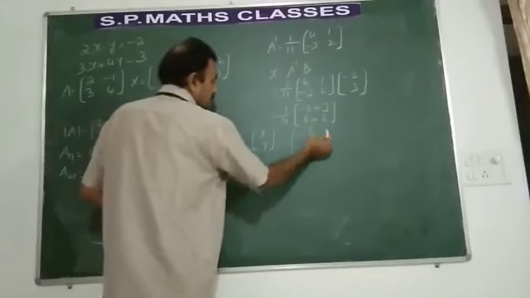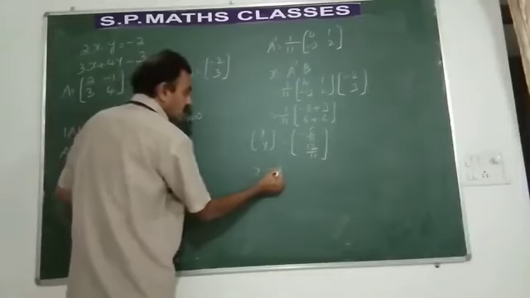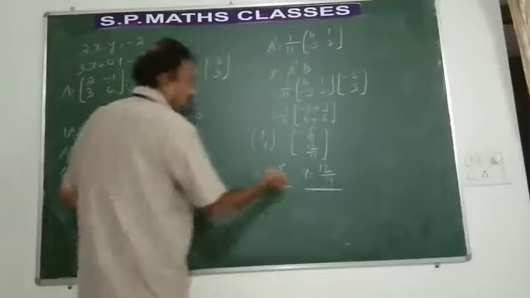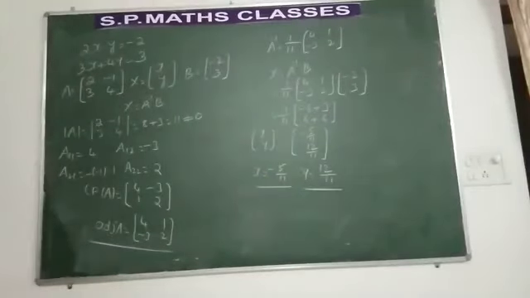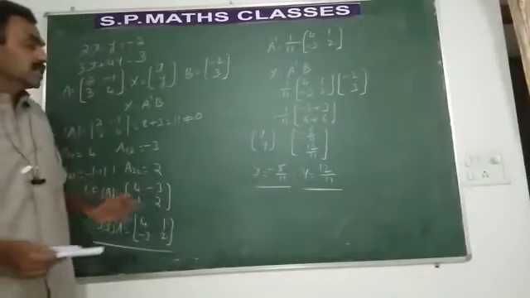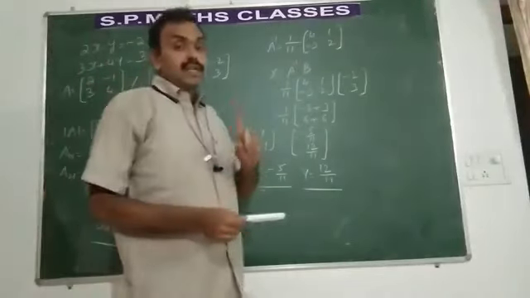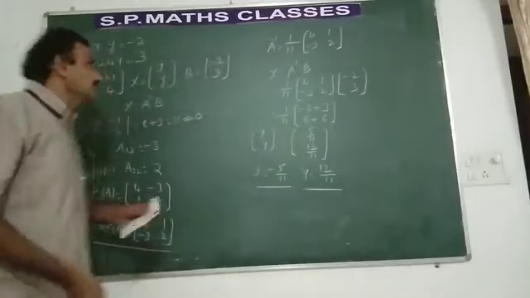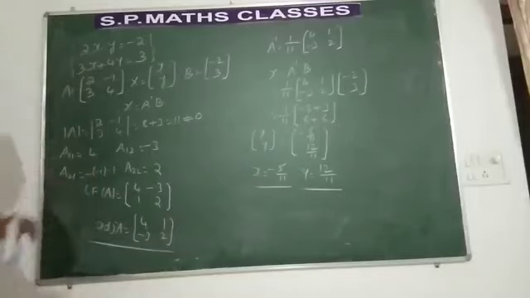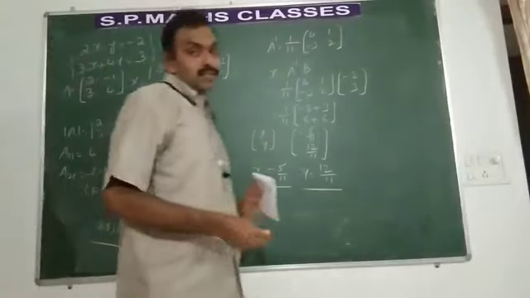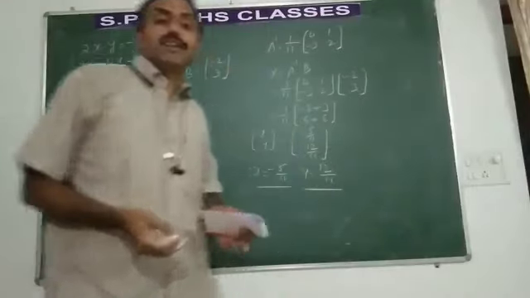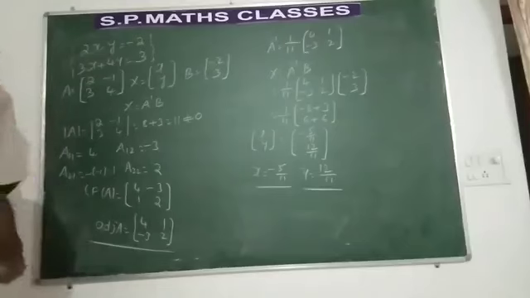This is 12 by 11. What is the value of x? Minus 5 by 11. y is equal to 12 by 11. So if we substitute the values of x and y in the given equations, it will be verified. Remember students, as the values of x and y exist, the given system of equations is said to be consistent. As I have already told you, if x and y do not exist, that means A inverse does not exist, then we say that the system of equations is inconsistent.